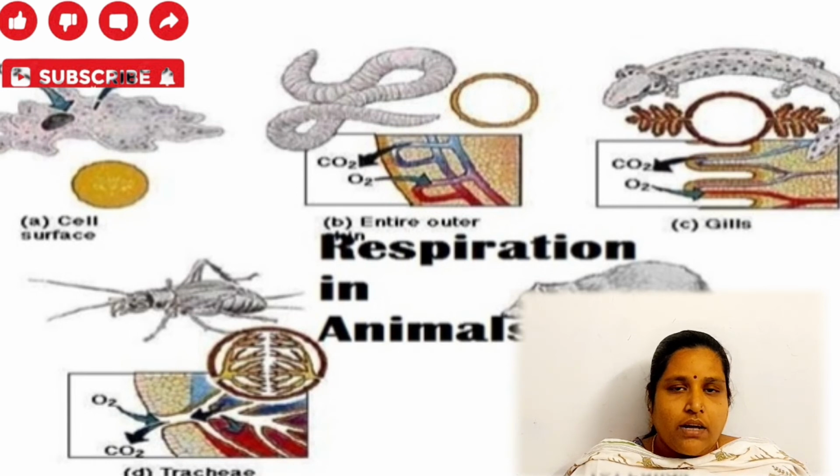Next, in aves and mammals, the respiration is pulmonary respiration. Pulmonary respiration means respiration through lungs. In human beings, we have two nostrils as the opening of the nose. During inhalation, the oxygen present in the atmosphere enters through the nostrils and reaches the lungs.